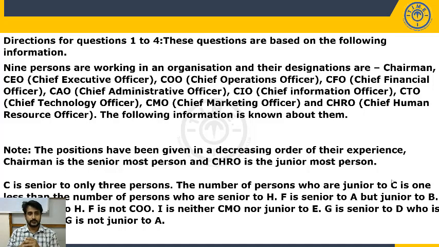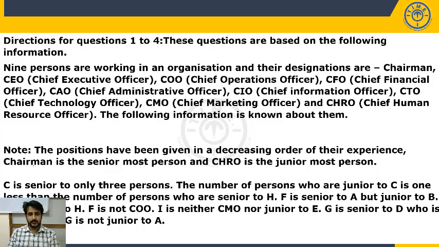Directions for questions 1 to 4. 9 persons are working in an organization and their designations are chairman, CEO, COO, CFO, CAO, CIO, CTO, CMO, CHRO, and so on. The following information is known about them. So, why we have named these as designations based means there is one particular model they are giving using these designations, and they will also give you a note. This note is very important. This note plays main role.